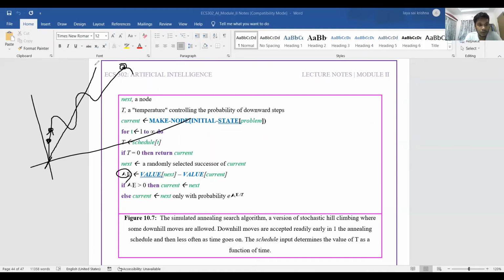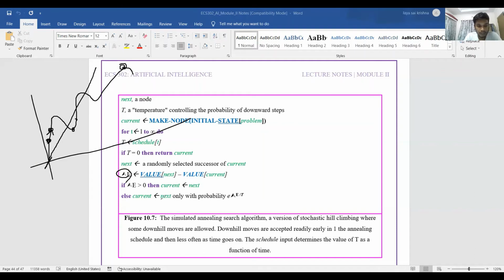And if it is below the threshold line and the next node value is less than the current node, that is delta is less than 0, still we'll allow it and keep the next node as the current node.